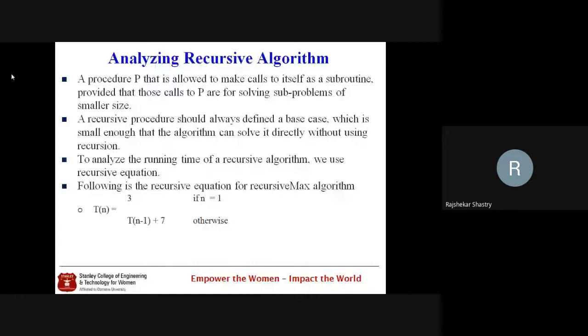And to analyze the running time of a recursive algorithm, we have to construct a recursive equation with the help of some mathematical model. Below I have given the recursive equation for recursive max, where in a given array we have to calculate the maximum element, provided that this time the algorithm which we write should be a recursive algorithm. The recursive formula, or mathematical formula, for that algorithm is written below.